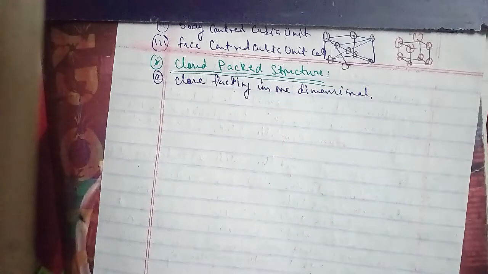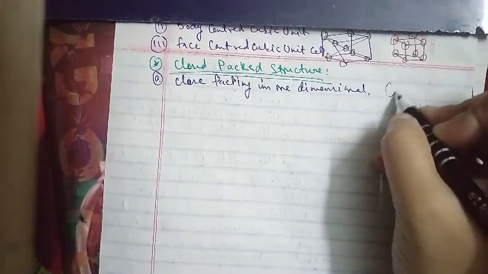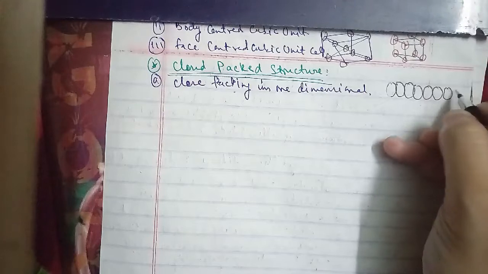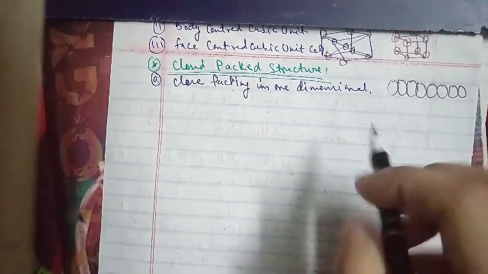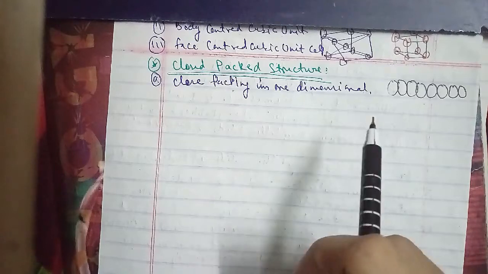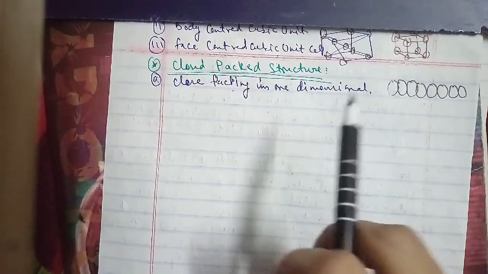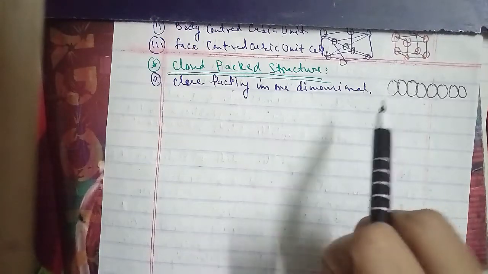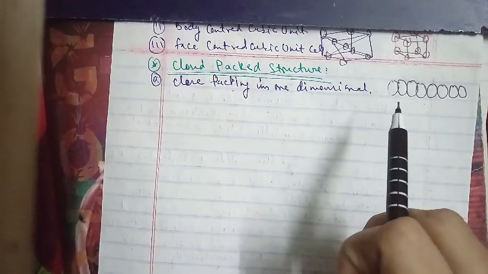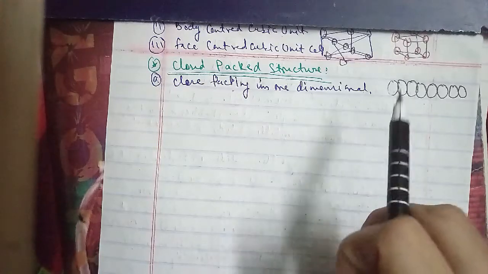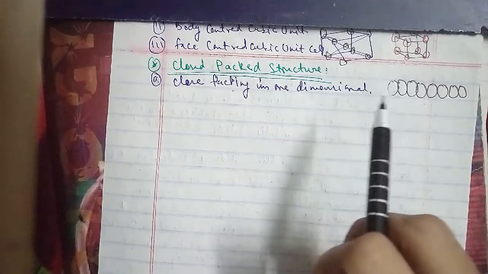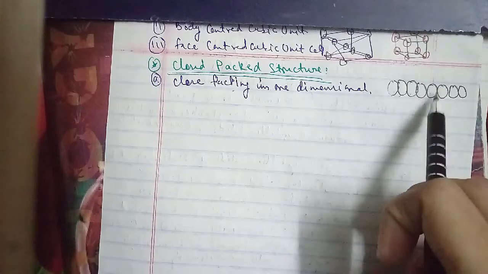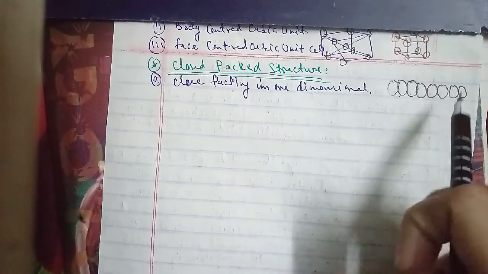This represents the close packing of spheres in one dimension. In this arrangement, each sphere is in contact with two of its neighbors, and the number of nearest neighbors of a particle is called its coordination number. Thus in a one-dimensional close packed arrangement, the coordination number is 2, because each sphere is connected to two atoms here.